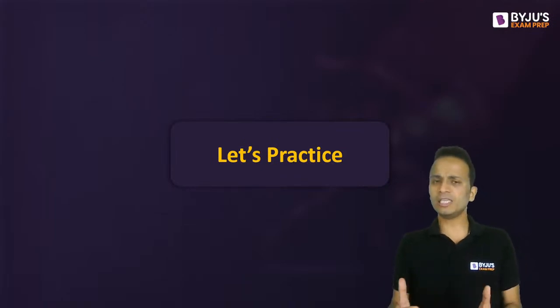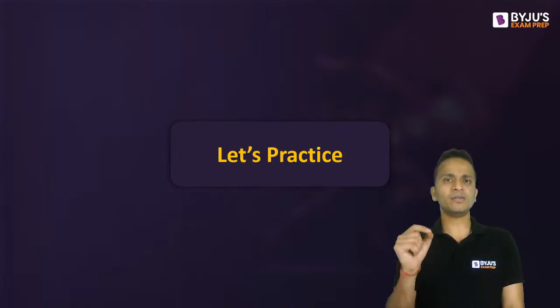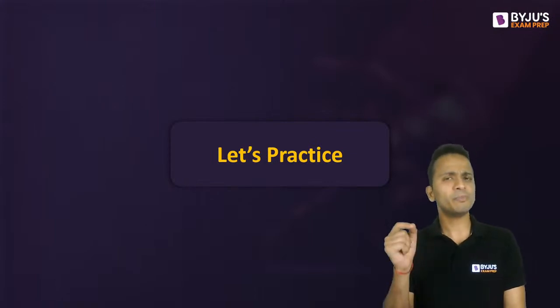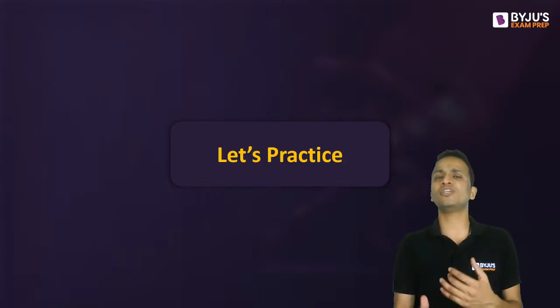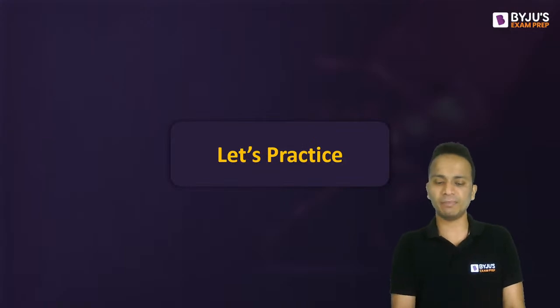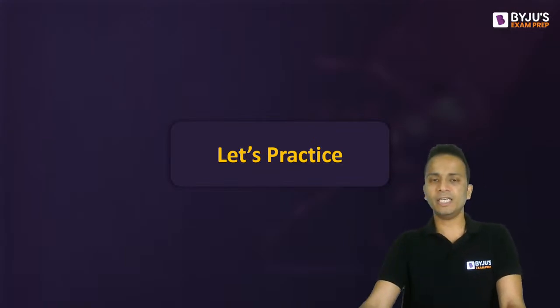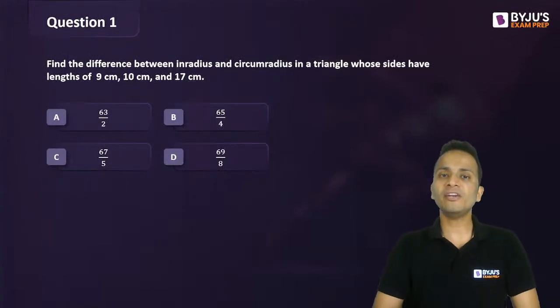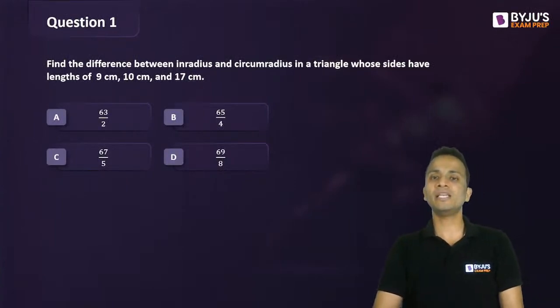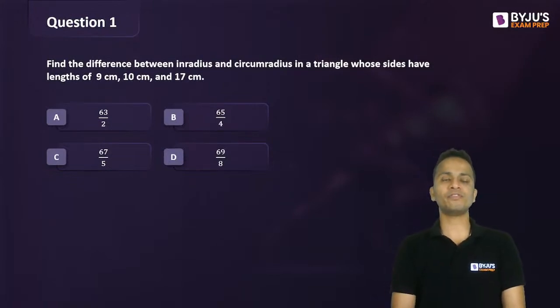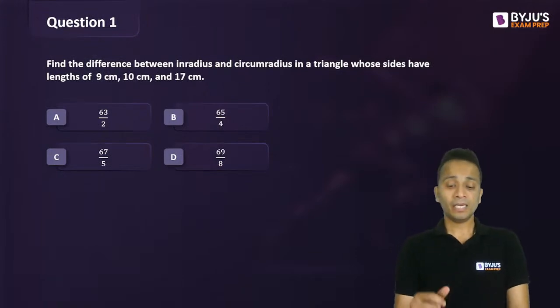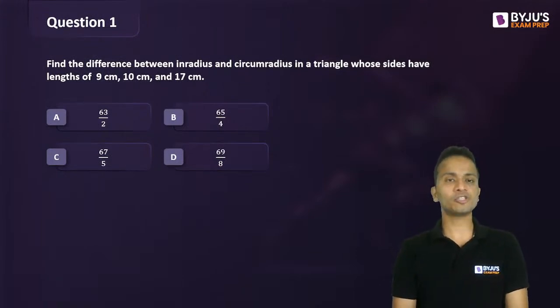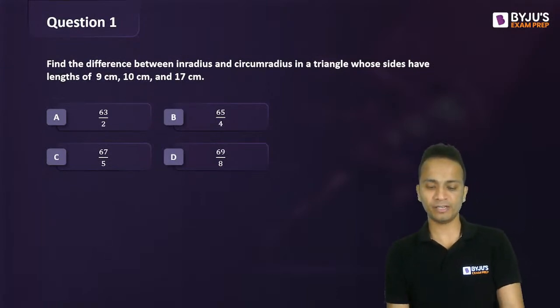Okay, so quickly we look at these questions, and whatever concepts I'll be telling you, please make a note of these concepts. You might get to use these concepts at the time of examination. Okay? Let's go. So question number 1 on your screen now. Find the difference between the inradius and the circumradius in a triangle whose sides have lengths of 9, 10, and 17. Now, using this question, you will get to know two more formulas of finding the area of a triangle.